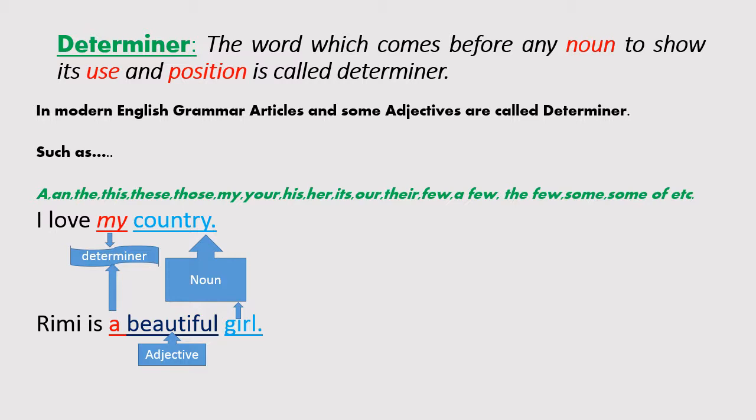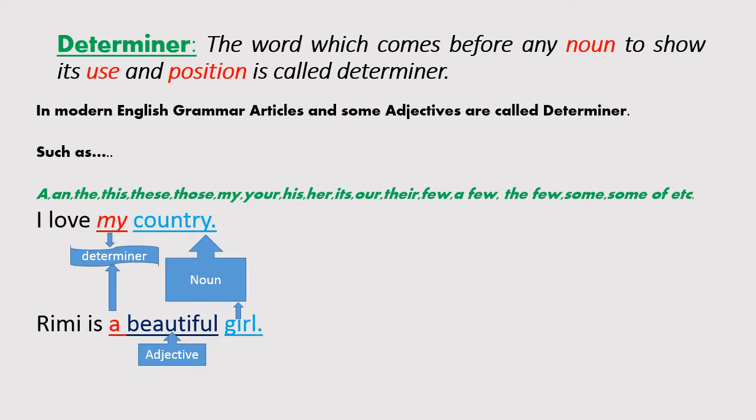When we got two words after the determiner, the first word will be the adjective in that sentence and the second word will be the noun. That means when we got two words after a determiner, first one is adjective and second one is noun.